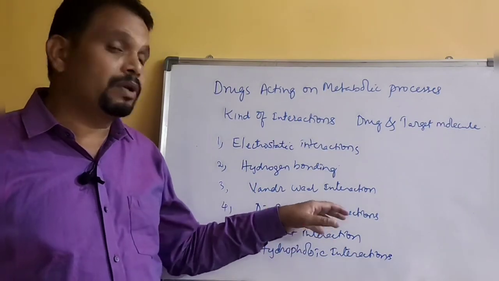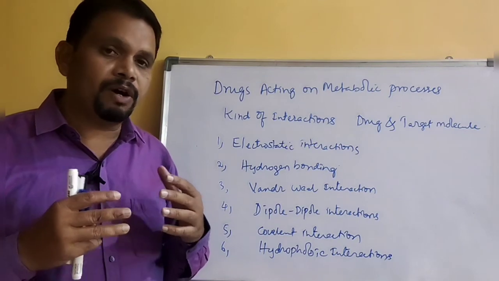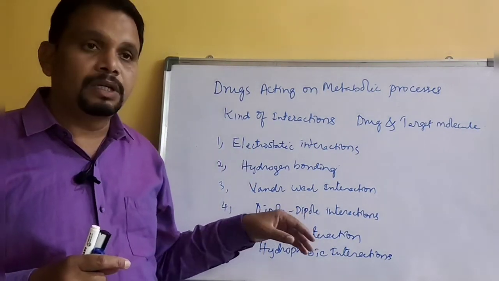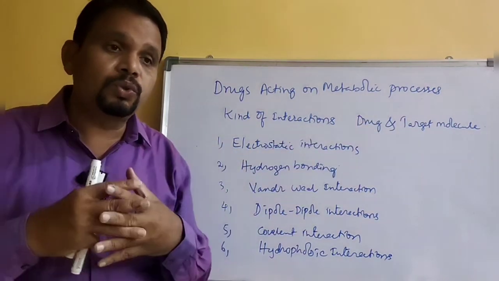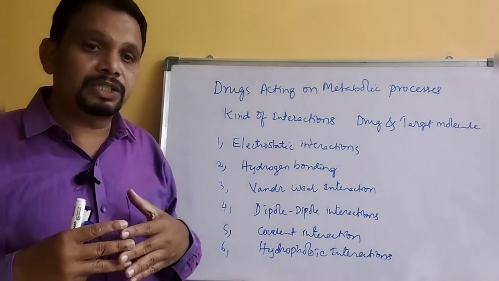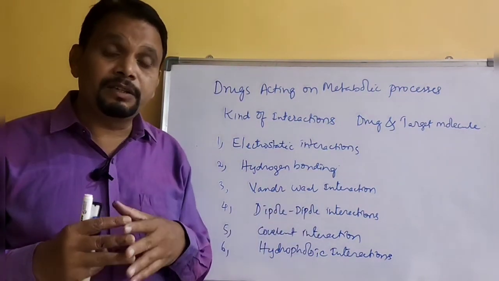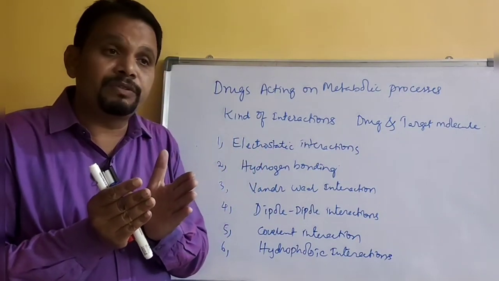And dipole-dipole interactions means they form partial dipole moments in the functional groups between the target molecule and the drug. Those two dipole moments can attract each other if they are opposite dipole moments, so there will be attraction between them.